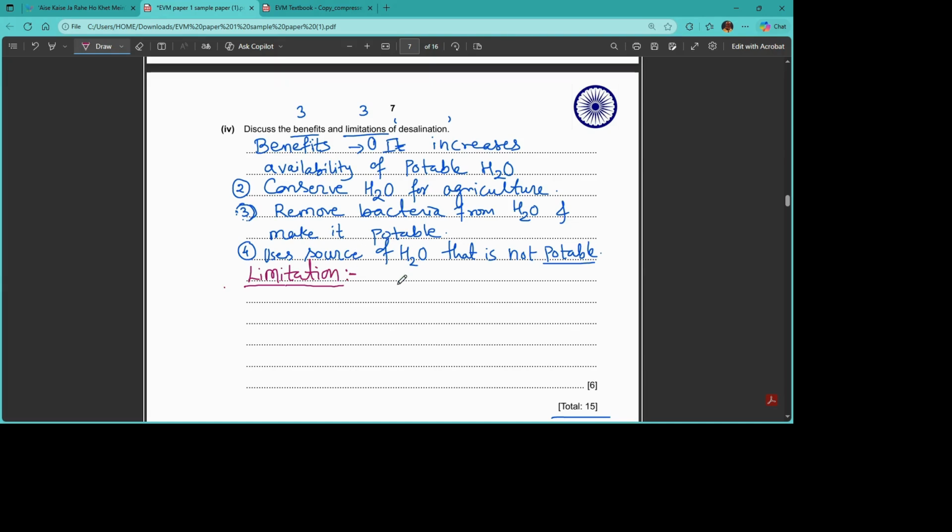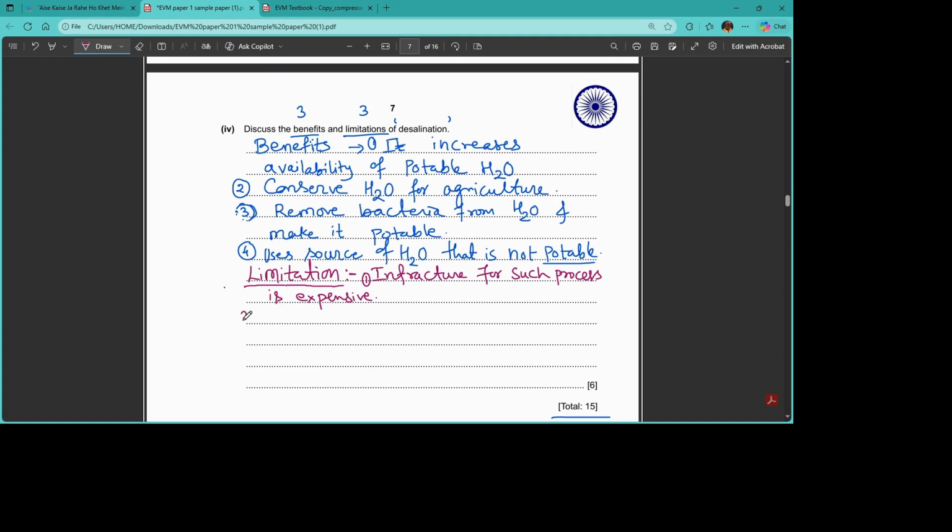Next one, what is the limitation with such kind of water? As we know, desalination or reverse osmosis on a larger scale is very complex and expensive also. So we can mention this as: infrastructure for such a process is expensive.